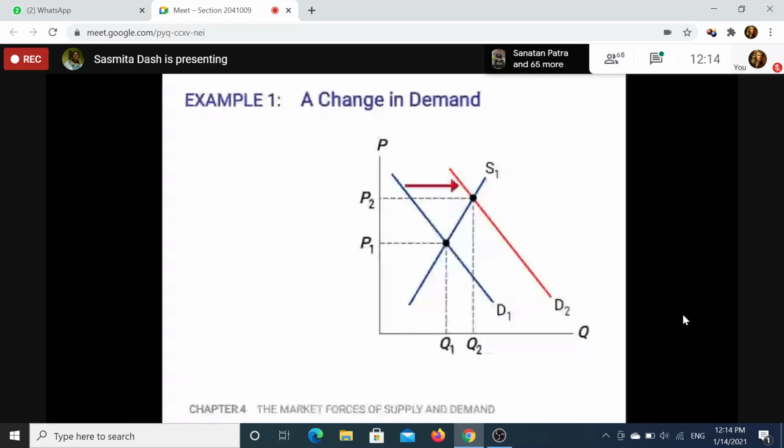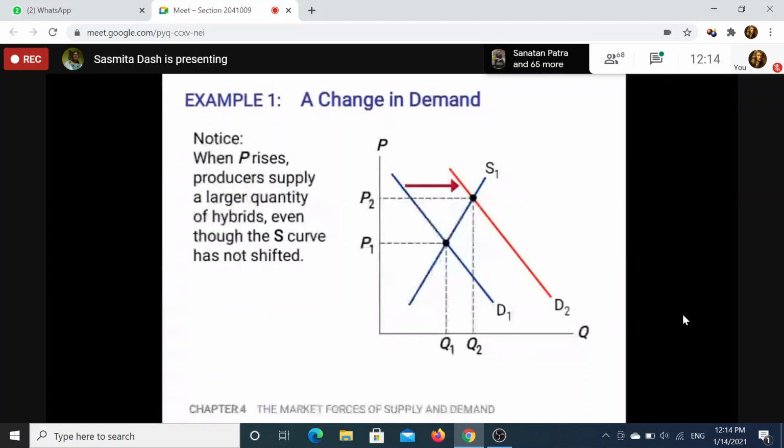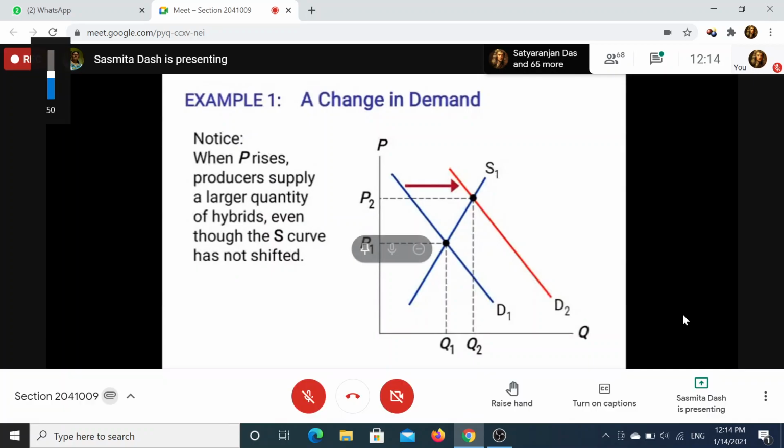If the gas price or gasoline price increases, then the demand for hybrid cars will increase. People will buy more hybrid cars that can use both battery and petrol, so that they will not depend on petrol alone, because the petrol price has increased.